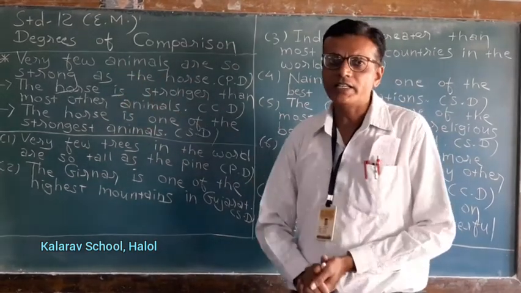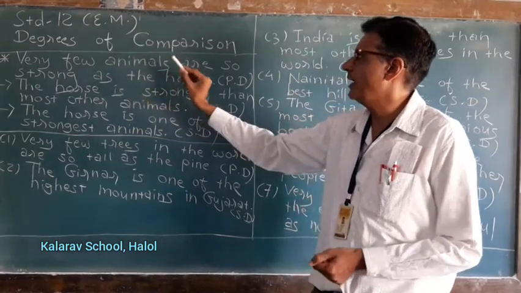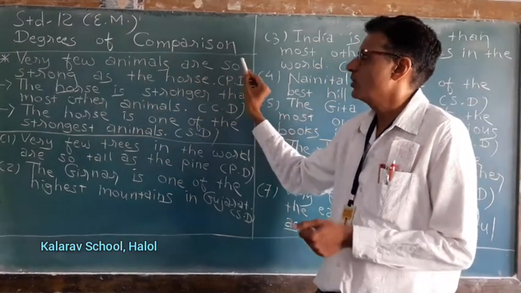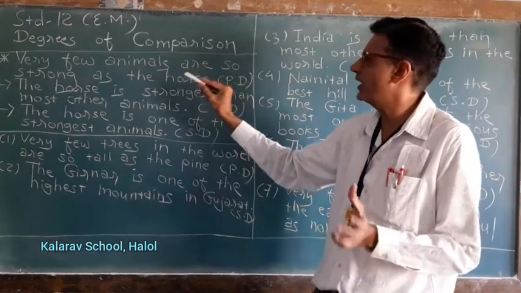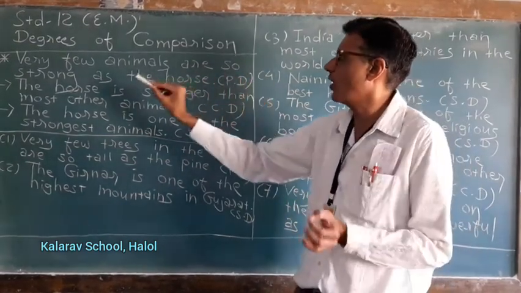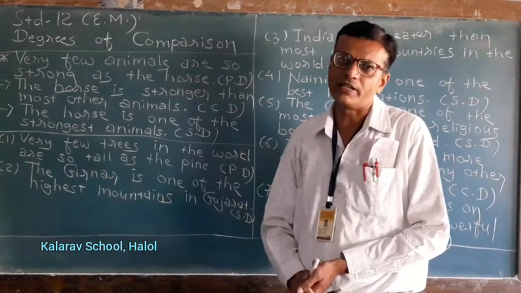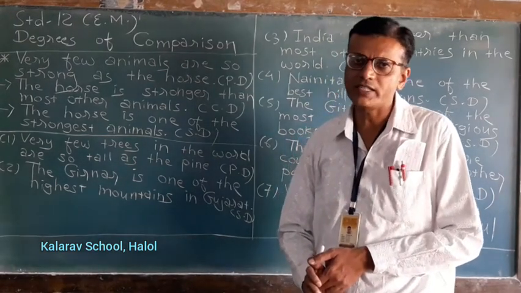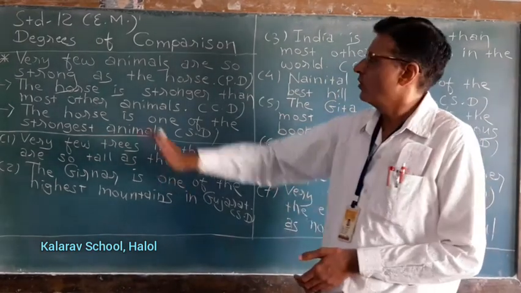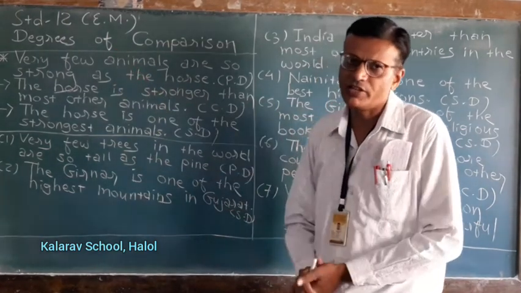Again I am repeating the answer. No other animals are so strong as the horse. Here you can write no other animals are as strong as the horse. So this is also positive degree. So there are two ways to write the sentence in positive. One I have written, another I have given.